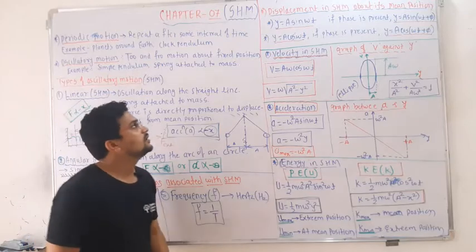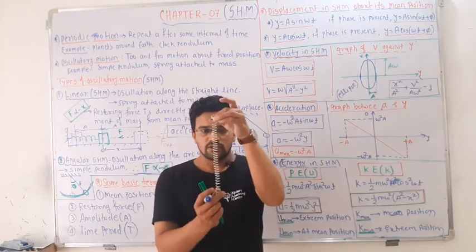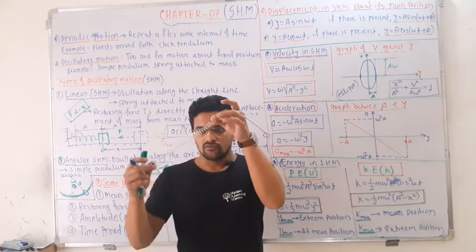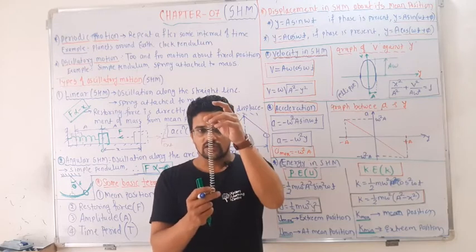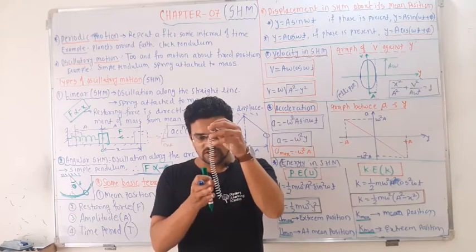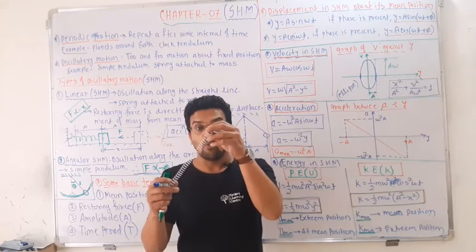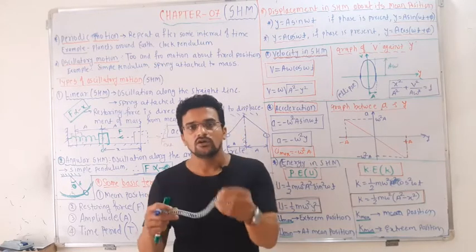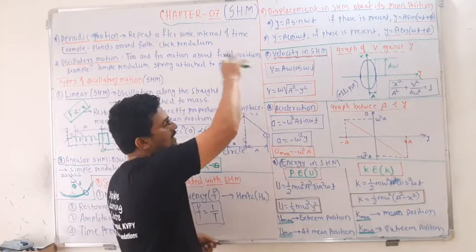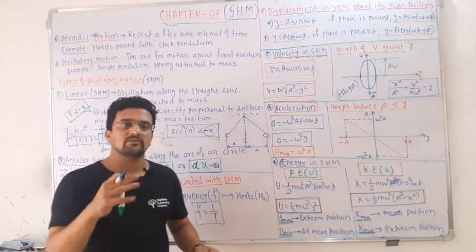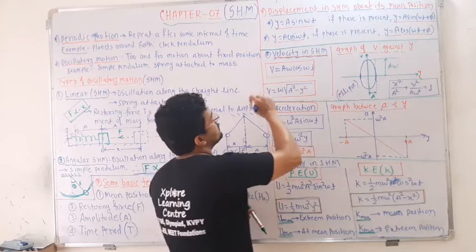Next, our job is to find the displacement. If this is the mean position of the pendulum and the pendulum is moving, you calculate how much it is displaced from the mean position. If it is here, you have to calculate the displacement y from the mean position. That is given by these equations, applicable for any oscillatory motion, maybe spring, maybe pendulum. These are the standard equations, remember. So displacement is equal to what?